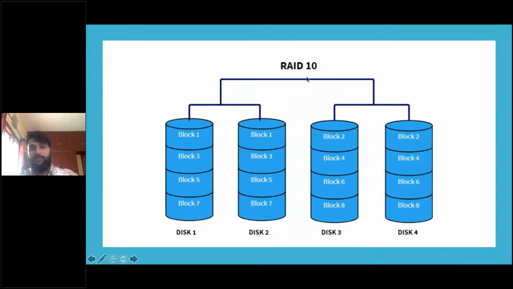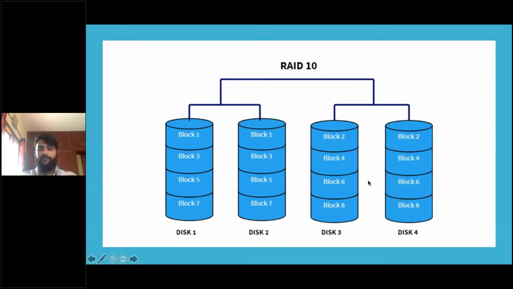Yeah. So how this is achieved, I'll tell you. You have a bunch of data, A, B, C, D, E, F, G. A is stored in disk 1 and disk 2. Mirroring is happening here, and the same thing is done in disk 3 and 4 also. The data is distributed as well as it is mirrored. After it is distributed, it is making a copy of it. So it is achieving both RAID 1 and RAID 0. That's why it's called RAID 10.